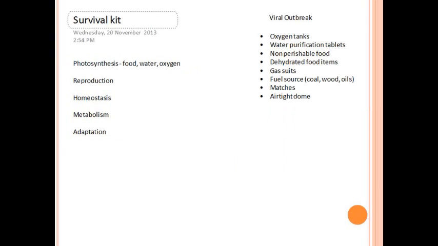Our final ever activity was a survival list on a viral outbreak and what we would need. Overall, I enjoyed some of the Big History, but disliked watching the videos as they were so boring. However, I loved the different activities such as the DNA one and the pool, and I learnt a lot through those activities.